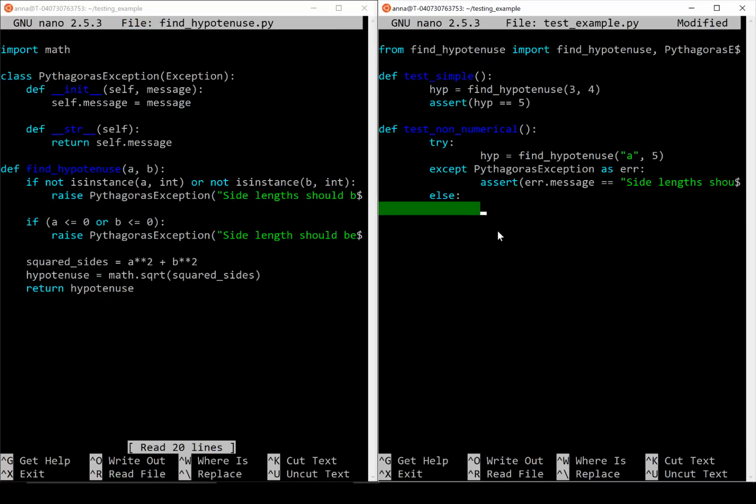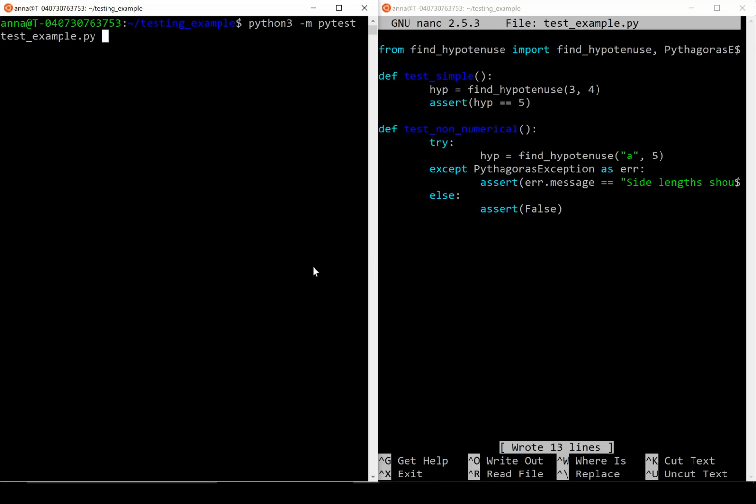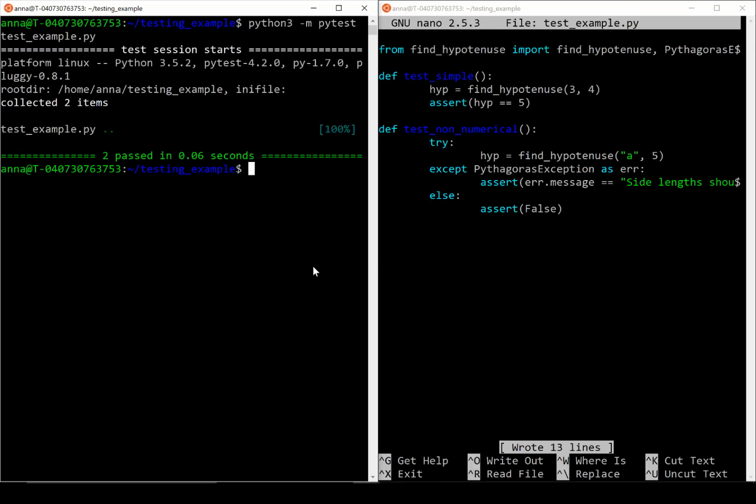Finally, in the else case, we want to write assert false, since if it reaches else, that means an exception wasn't raised. But in this test, we want to ensure that an exception is raised when we pass in invalid input. So I'm just going to write assert false. Now let's try to run this test and see if it passes. Great, so it says 2 tests passed.